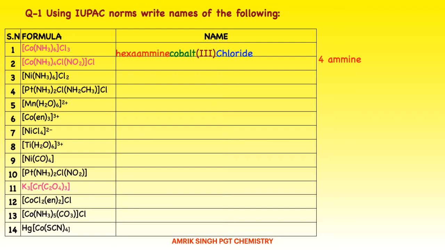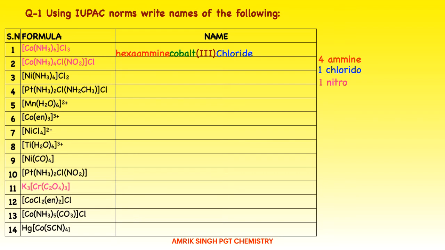Now, for the second one, I have many ligands. One is ammine. How many? 4 ammines are there. Now, the second one is chlorido. 1 chlorido is there and 1 nitro is there. We will write all the ligands alphabetically. A comes, then C comes, and then N comes.